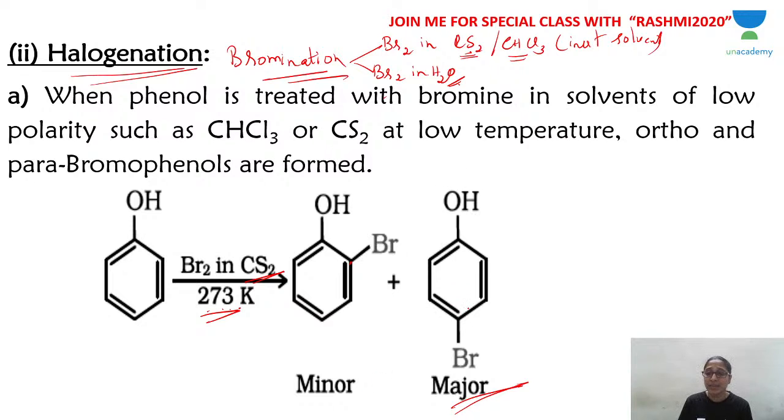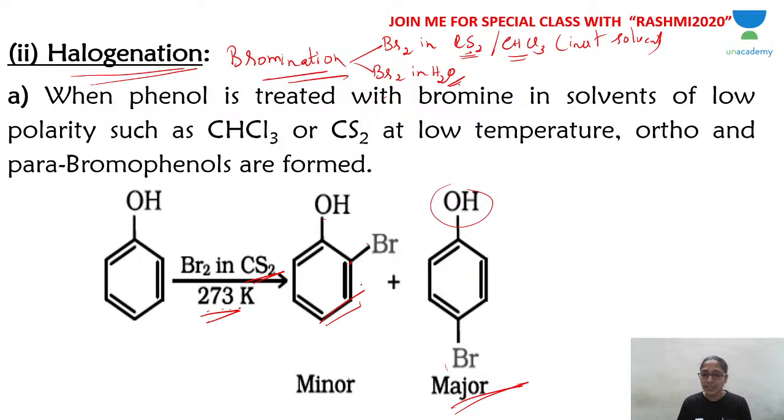Because of the symmetry. The two bulkier groups at opposite ends have less repulsion, so it is more stable than sitting next to each other. Here, because of the steric hindrance, the ortho substituted product is less stable, so it is the minor product. So para bromophenol is the major product and ortho bromophenol is the minor product.